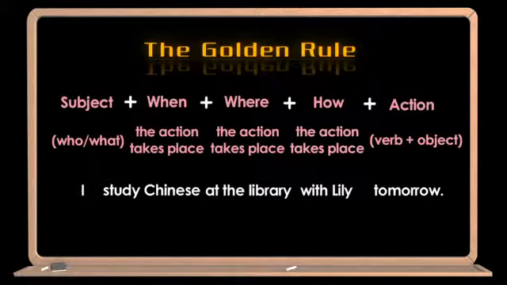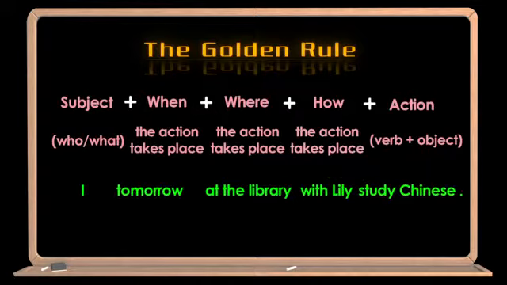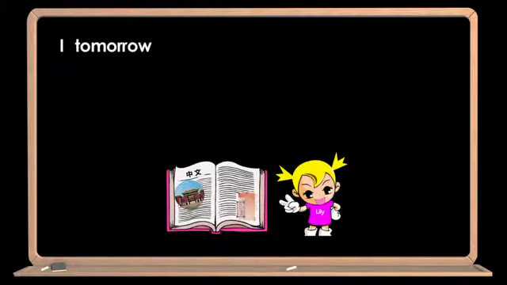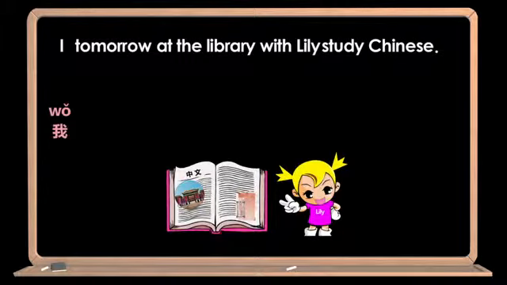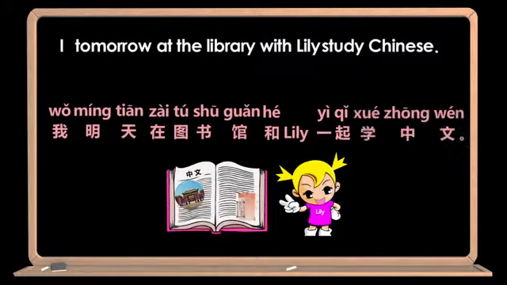So according to the Chinese word order rule, subject, when, where, how, and action, subject I should be put at the beginning. Then it's followed by time, tomorrow. Location, which is at the library, how the action is done, with Lily. And then the action, study Chinese. Now let's put all these elements together and you'll get the right Chinese sentence. I, tomorrow, at the library, with Lily, study Chinese. 我明天在图书馆和 Lily 一起学中文。Bingo!